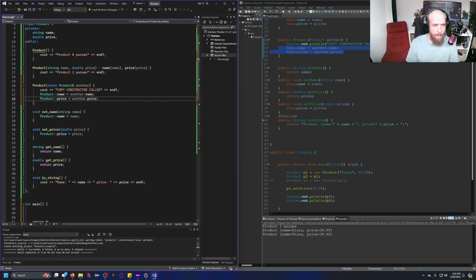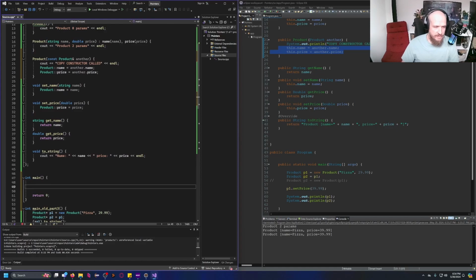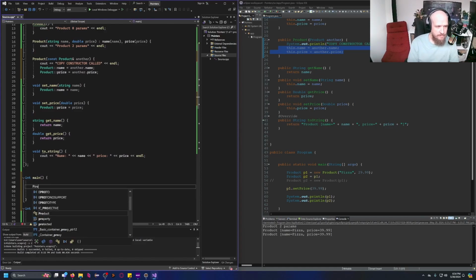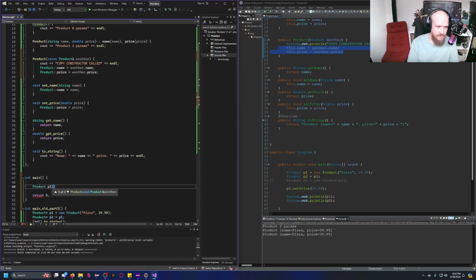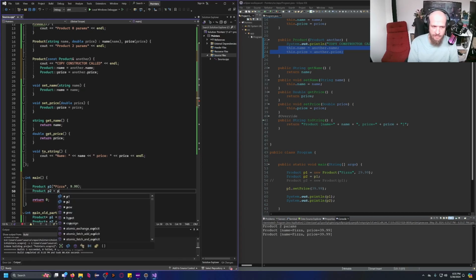Make sense so far? Hope it does. So I'm gonna go ahead here and create not a pointer, just a regular object. Product P1. And I'm gonna name this one pizza, just like I did last time. Okay, maybe change the price a little bit, see? Let it be $9.99. Let's hope pizza does become in fact cheaper. And I'm gonna go ahead and create product P2, which is gonna be P1.